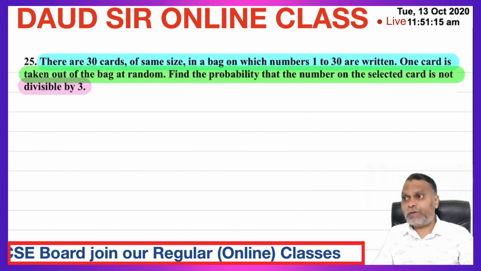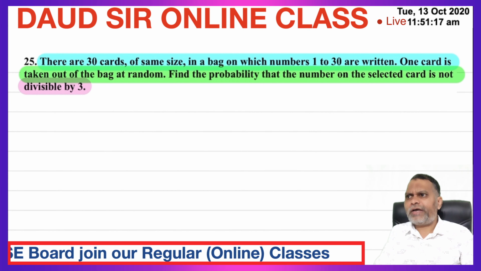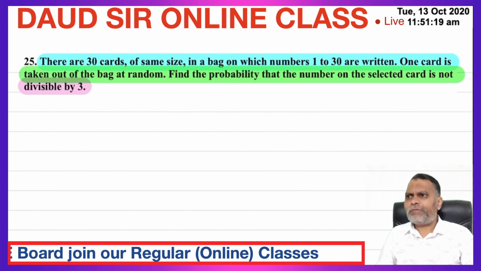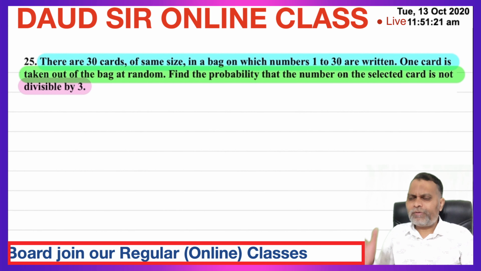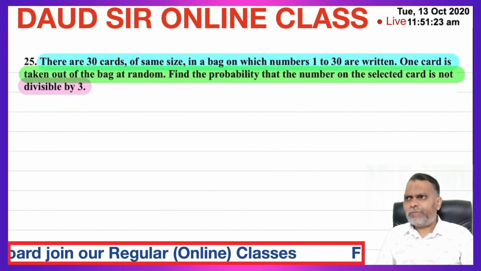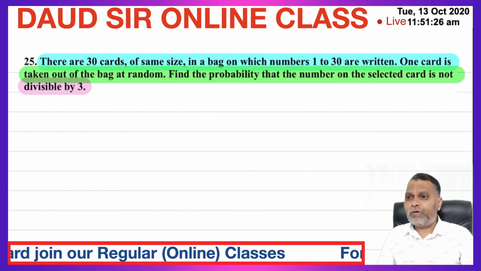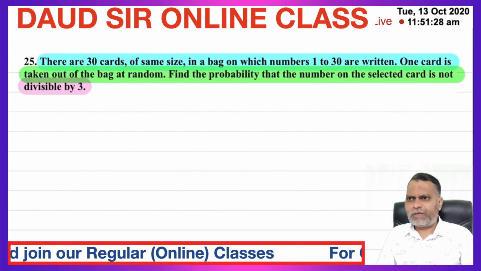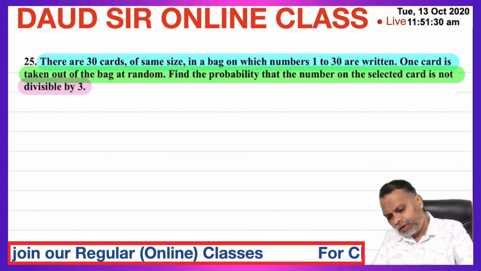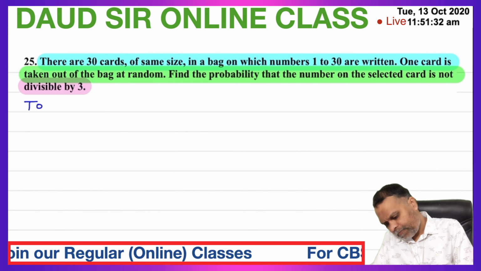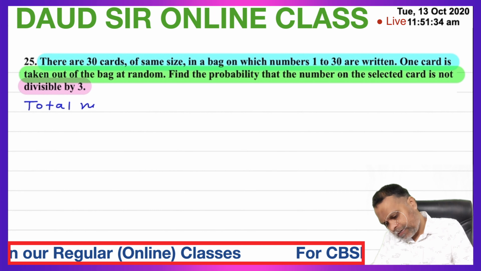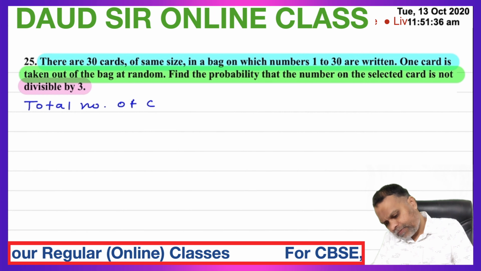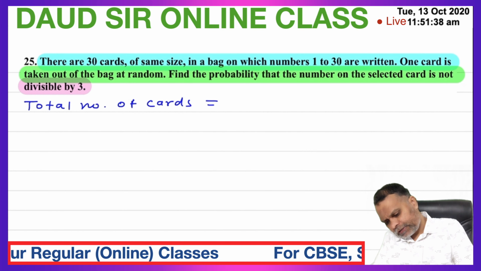So for this, first we will calculate the probability of drawing a card divisible by 3. Then probability of divisible by 3 plus probability of not divisible by 3 is equal to 1. We can apply this. So total number of cards is equal to 30.